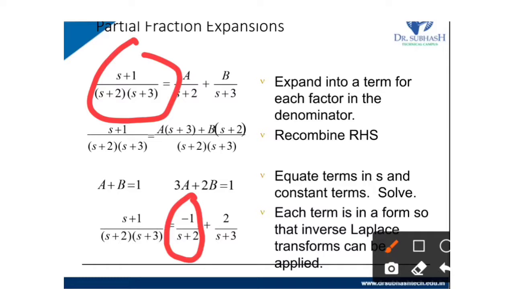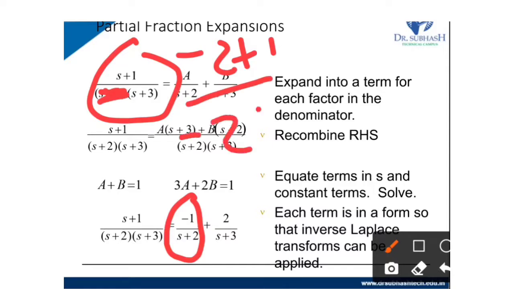Which value of s makes s plus 2 become 0? If we put s equal to minus 2, then s plus 2 becomes 0. So now s equal to minus 2 we put in the remaining part: minus 2 plus 1 in the numerator, and in the denominator s plus 3 it is minus 2 plus 3.